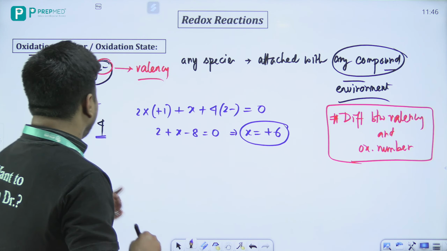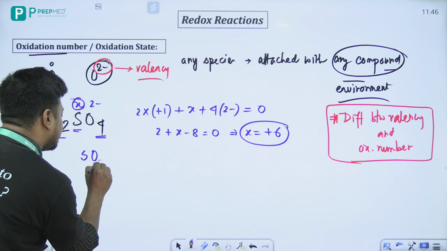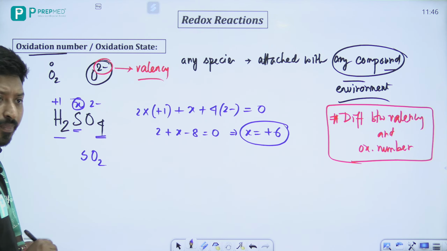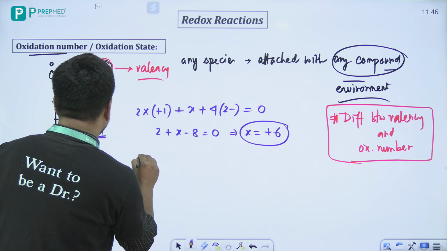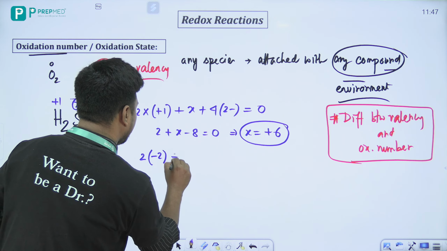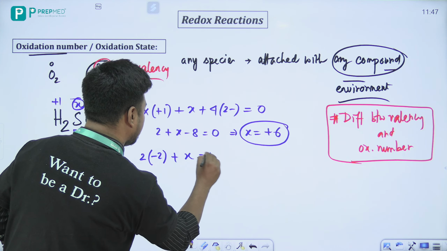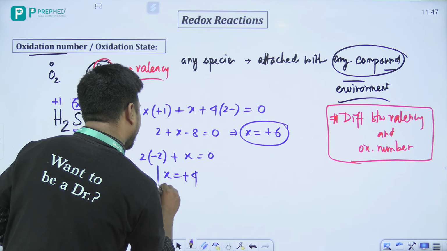Similarly, let's take sulfur dioxide. Let's say sulfur is X here, so we can write X plus 2 into minus 2 is equal to 0, so X is equal to plus 4. This is what I was talking about.